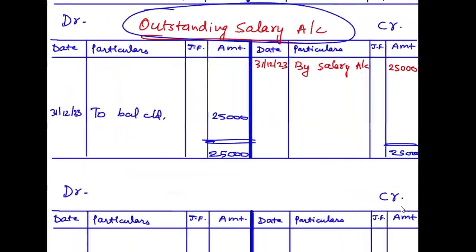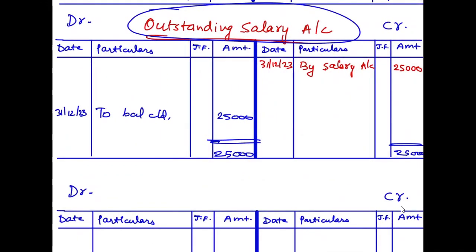See, like this one, we had a salary on 31st of December, 25,000. So that was posted to the outstanding salary because it was not paid yet. To do the balancing on 31st of December, we did a closing entry, that is, balance carried down to the next year. The balance which is carried down to the following year, because if it is not paid in the current year, it will be paid in the next year. So this is the closing entry which I am talking about.